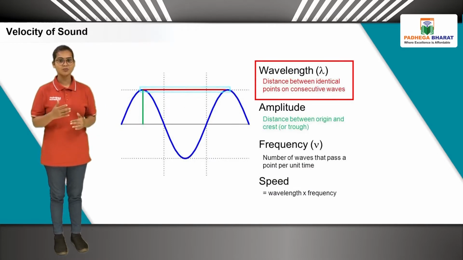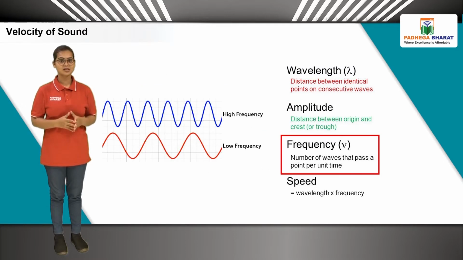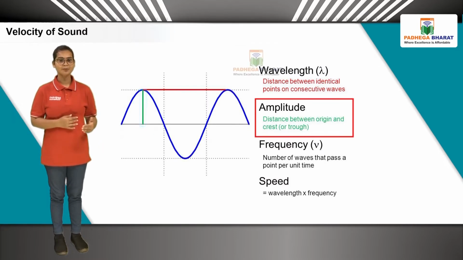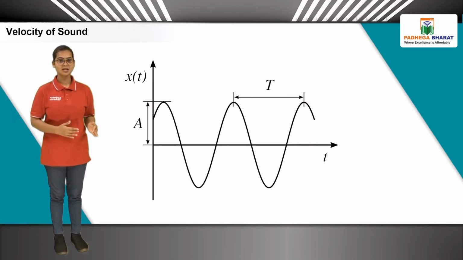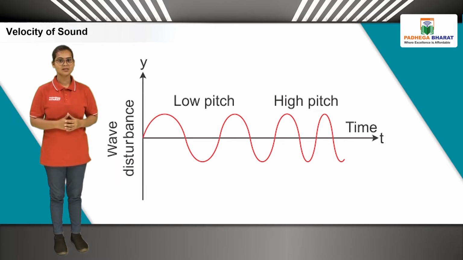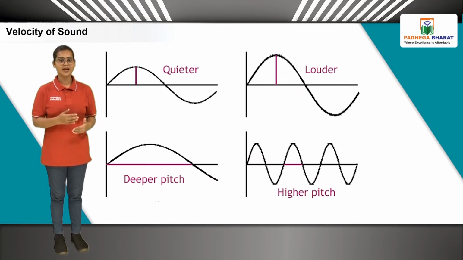The wavelength of a sound wave is indicated by the Greek letter lambda and its frequency is indicated by nu. The amplitude, which is the maximum value of pressure or density, is indicated by capital A. The time taken for one oscillation of pressure or density at a point in the medium is called the time period and is indicated by capital T. The value of frequency determines the pitch of the sound, while the value of the amplitude determines the strength or loudness.